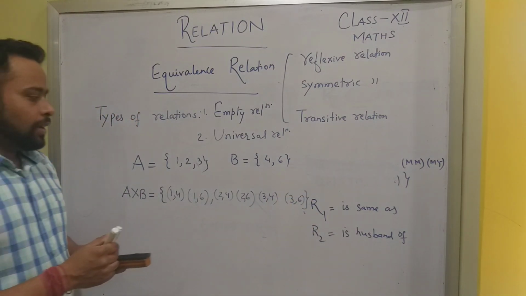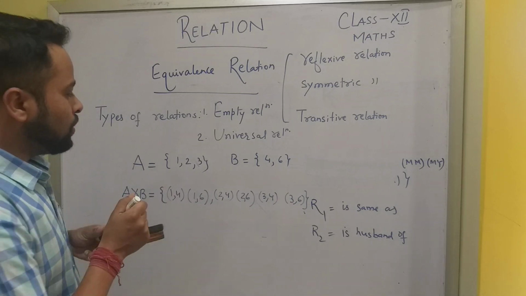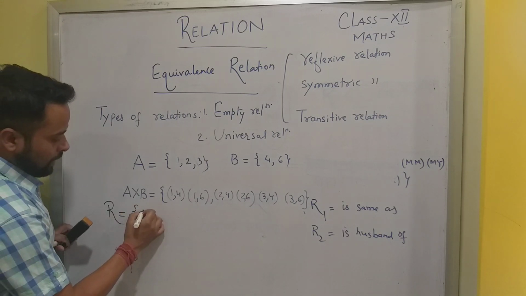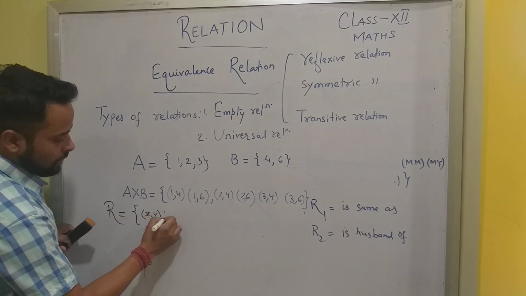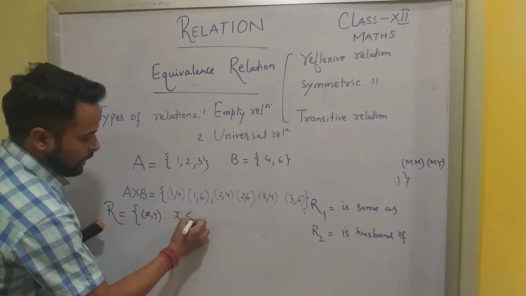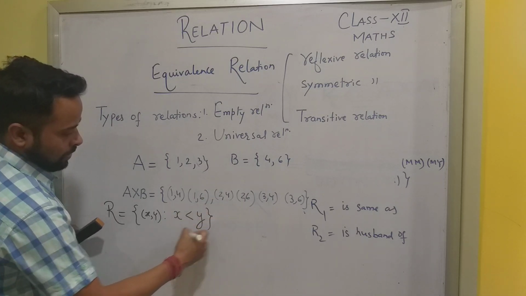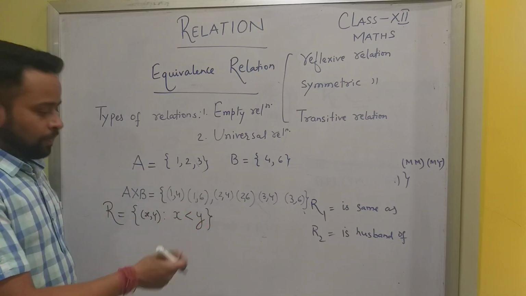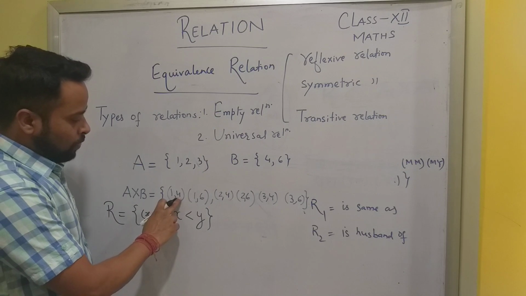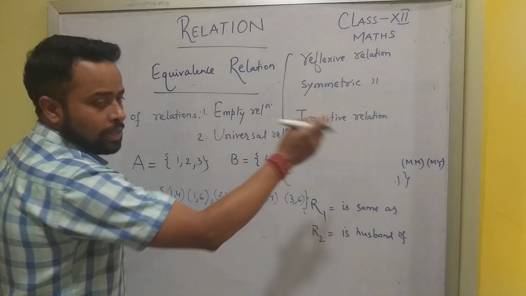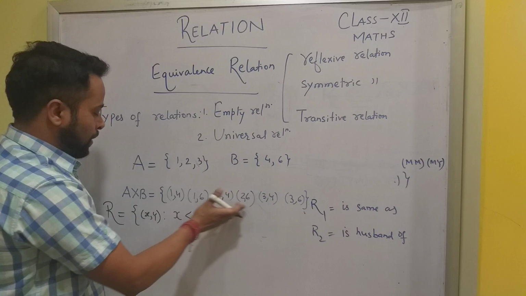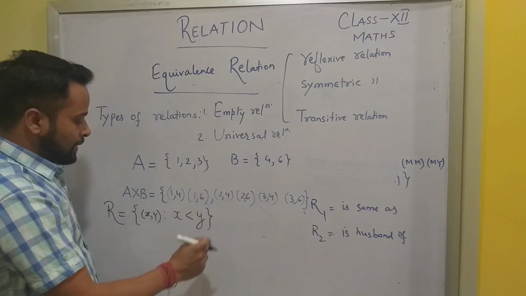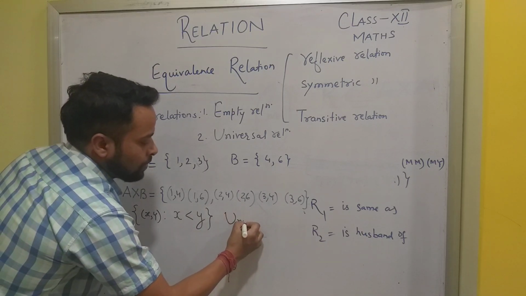Then I have to define R. Say I want to take R as a relation, (x, y) such that x is less than y. If I say x is less than y, and this (x, y) belongs to A cross B, you can see x is less than y, x is less than y. In all the cases, x is less than y. All the elements of A cross B belong to this particular relation R. So this is an example of universal relation.